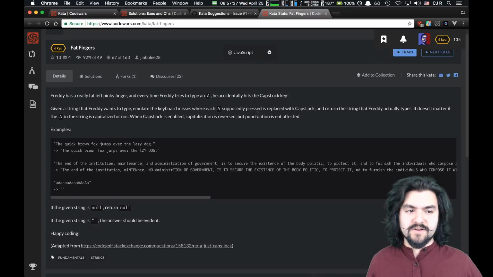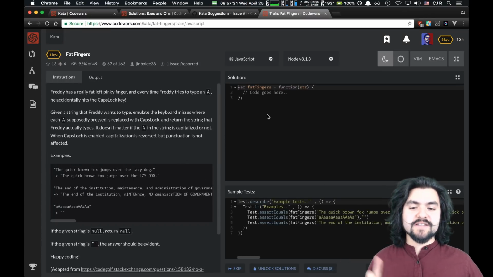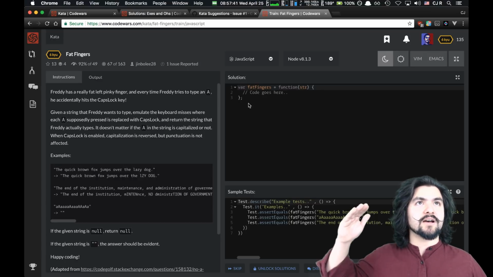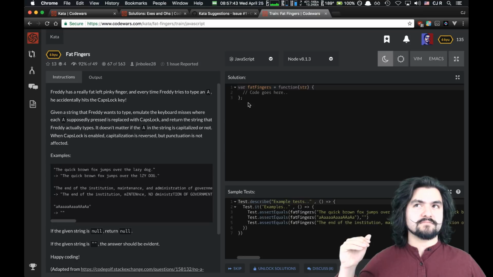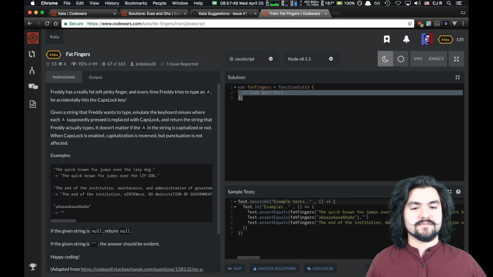Okay, so this is a very interesting one. Let's try it. Basically, every time we encounter an A key, everything after that is capitalized, but if we encounter an A key again, everything after that is lowercase. This is actually going to be a very similar solution to what I did for jaden-case. But instead of immediately flipping capitalization, it's going to stay capitalized. Let's do it.